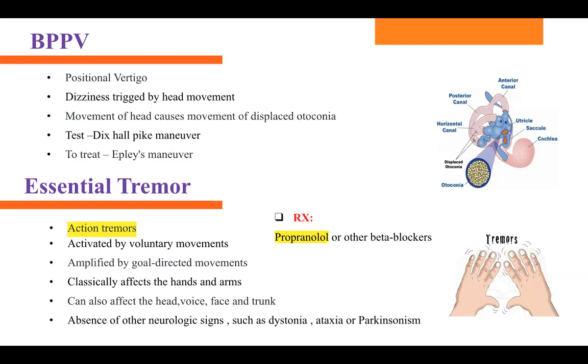As soon as we change the position, this debris is moving as well and making the person dizzy. It is that calcium debris that makes the person dizzy because it moves with the fluid. Our ear interprets that this person changed position, and this debris is making it worse because it's dancing inside. That's why this person is feeling dizziness. So dizziness is triggered because of the head movement.